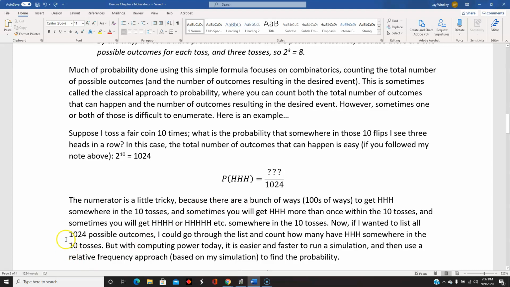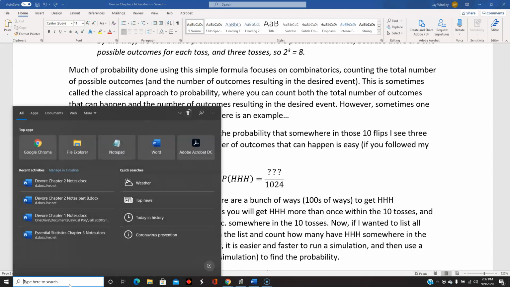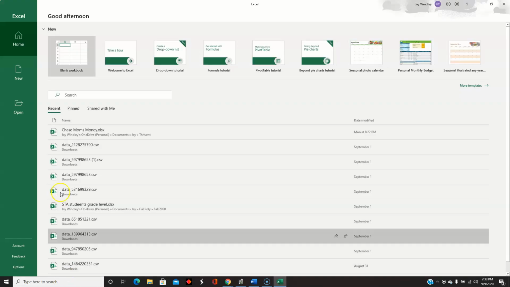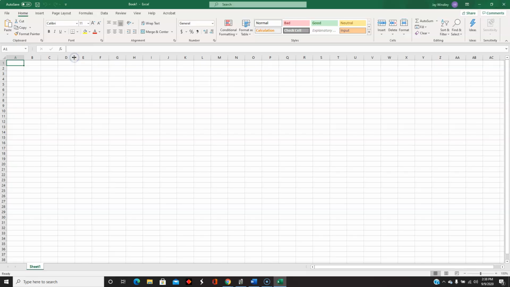And if I wanted to take the time to list all 1024 things that could happen, then I could go through that list and count how many of them have heads, heads, heads. But it's much quicker, I think, to run a simulation. I'm going to do the simulation a couple different ways. I think computer science people might appreciate this.